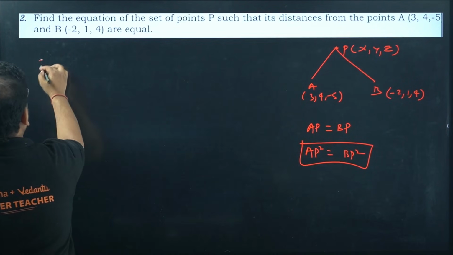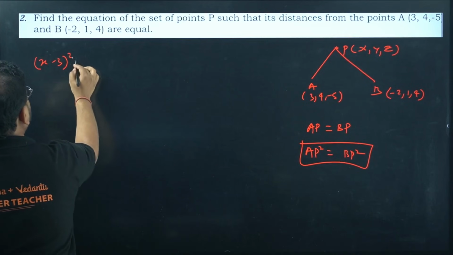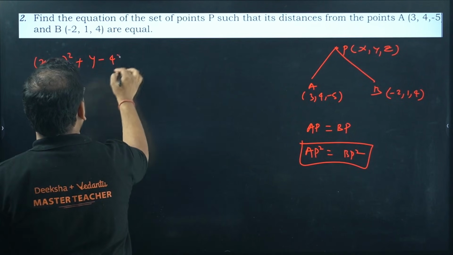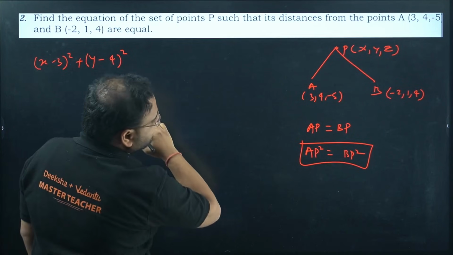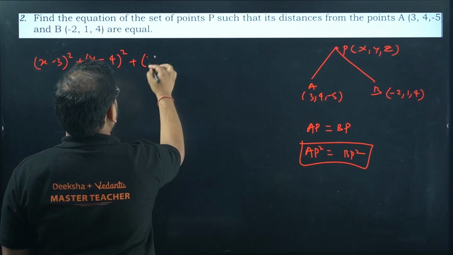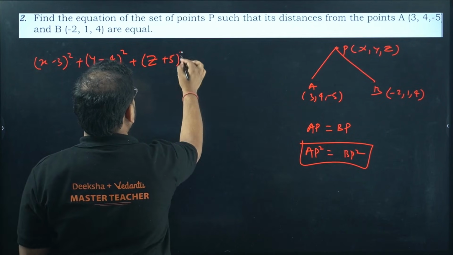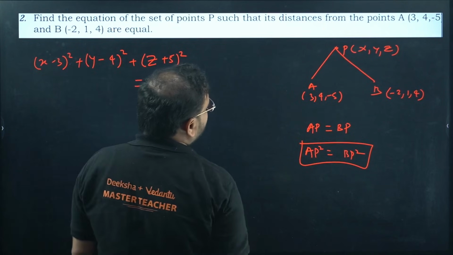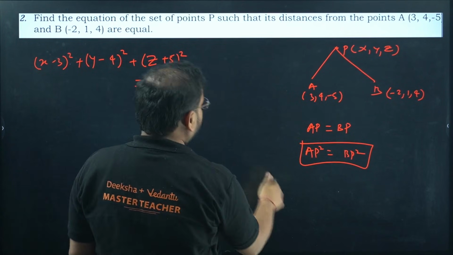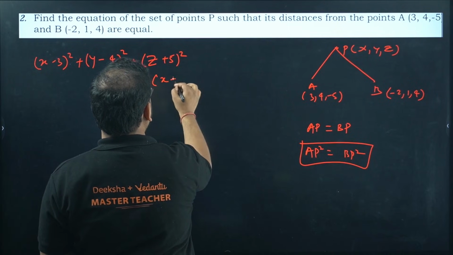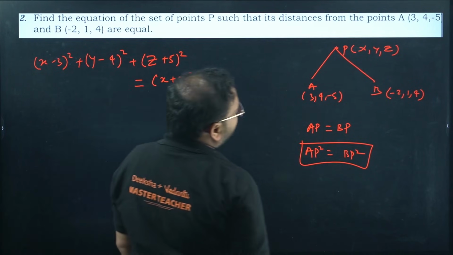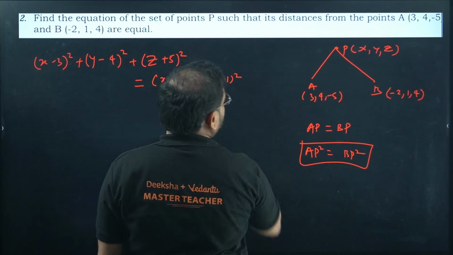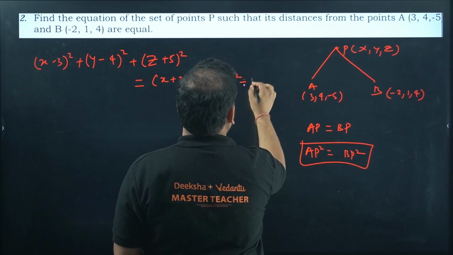We'll have x minus 3 the square plus y minus 4 the square. Then we'll have z plus 5 the square. Equal to, let's check, we're going to find BP, x plus 2 square. Then we'll have y minus 1 square. Then we'll have z minus 4 square.